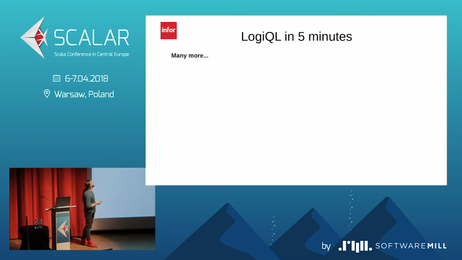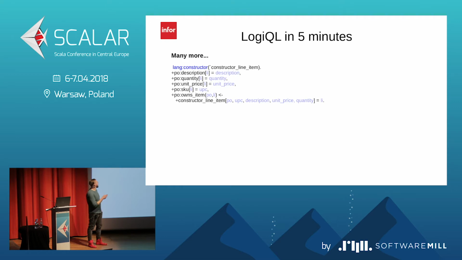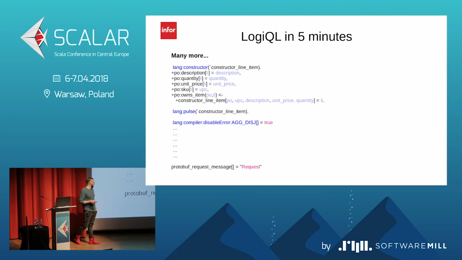And there is much more. We have extensional predicates, and we have pulse predicates, which are predicates that disappear after some transaction. So they are not true and not false, they just completely disappear from our workspace. We have compiler pragmas, where we can disable some warnings or enable some errors. There is many more, and there is something you will like, because there is a way to declare a constant, like a val in Scala, with a functional predicate of zero arity, and that kind of predicate is called a scalar.